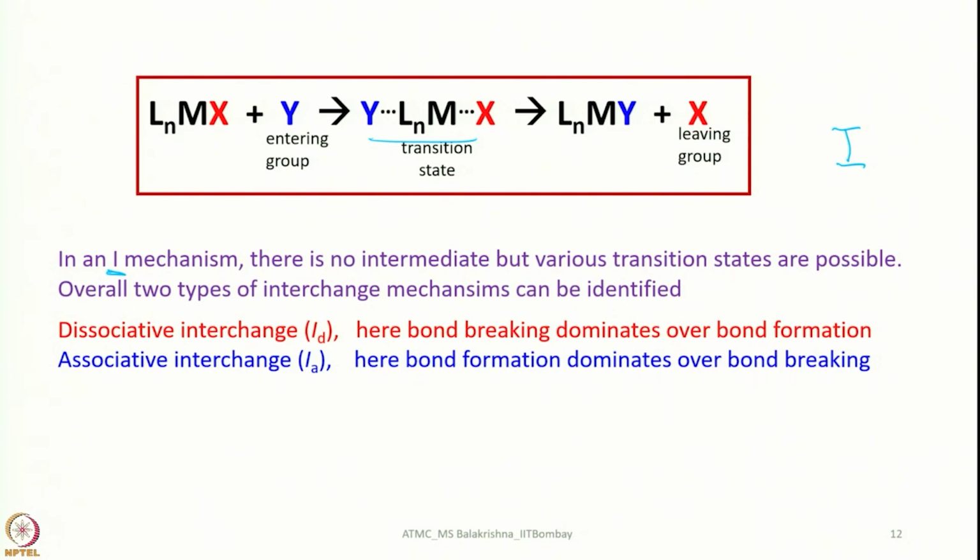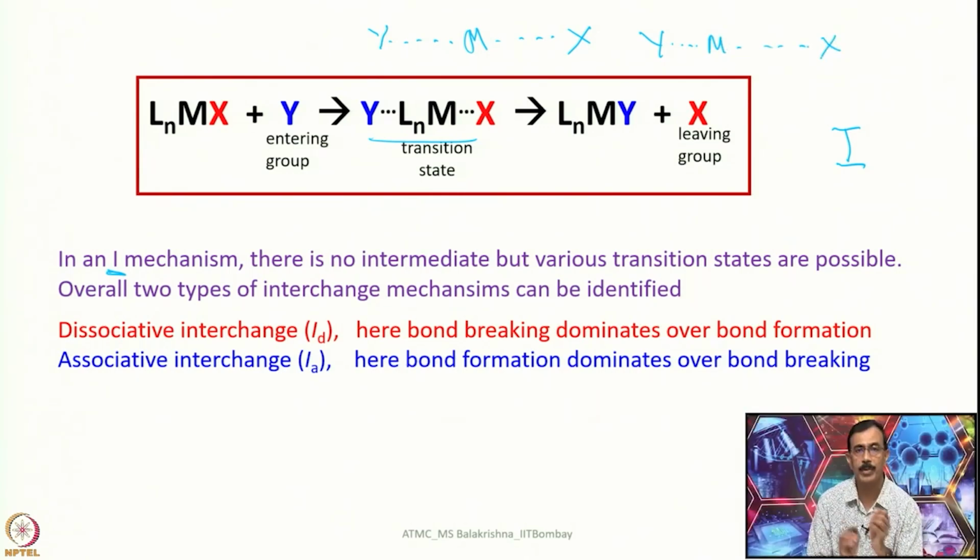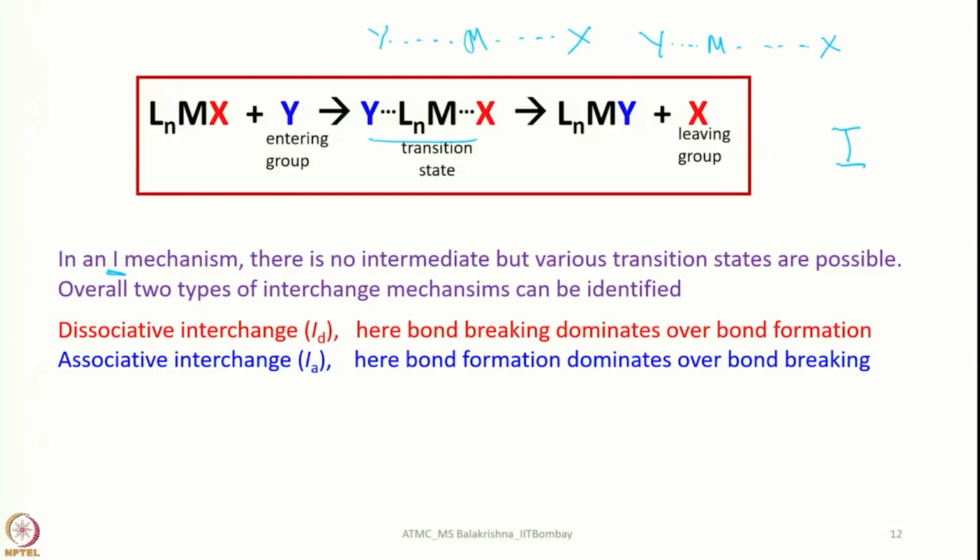What is the different form? For example, something like this, both of them can be longer, and then what happens, this is the leaving and entering group, this can come something like this, and this can get elongated. So, something like this happens. These kinds of various transition states are possible, but you cannot have any well defined intermediate in that one. So, in this context, overall we can come across two types of interchange mechanisms.